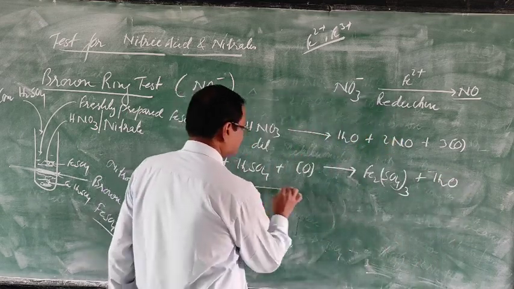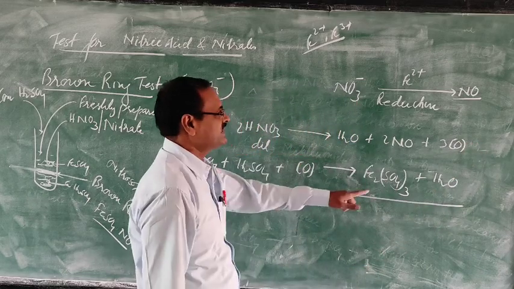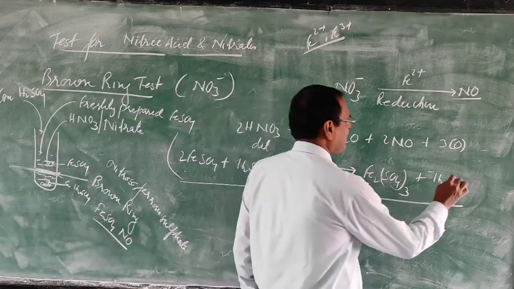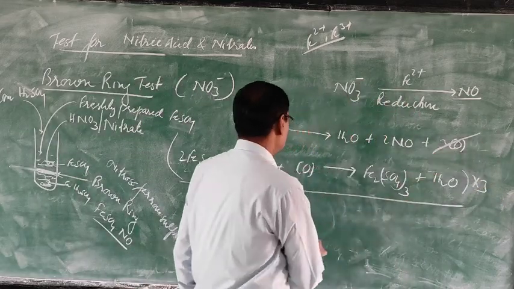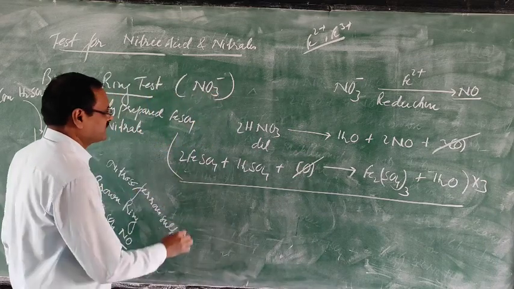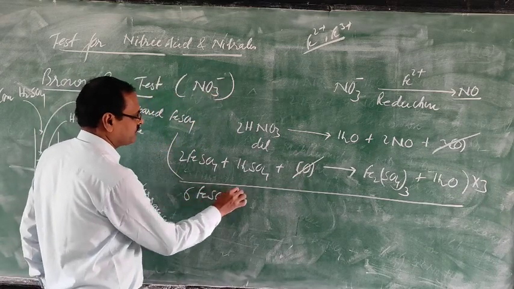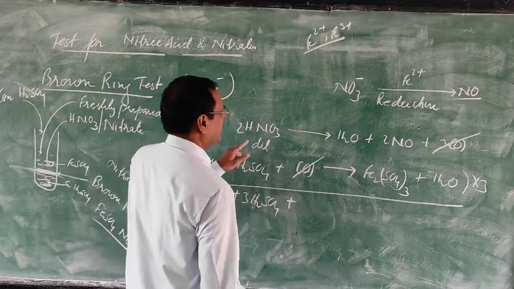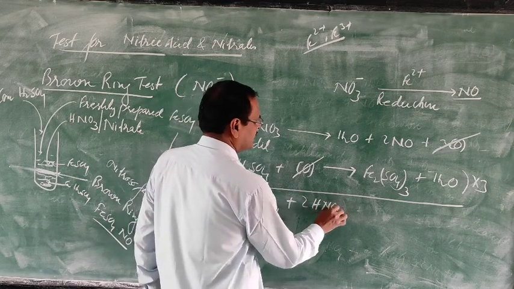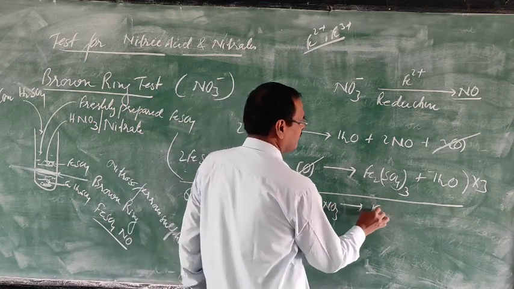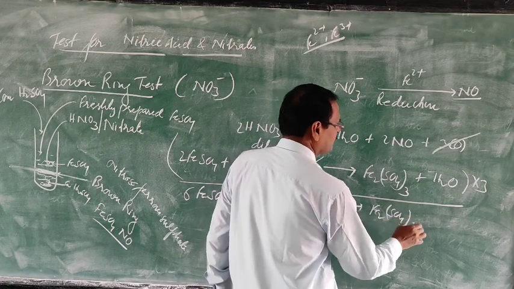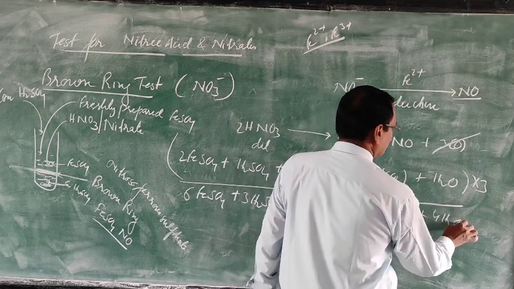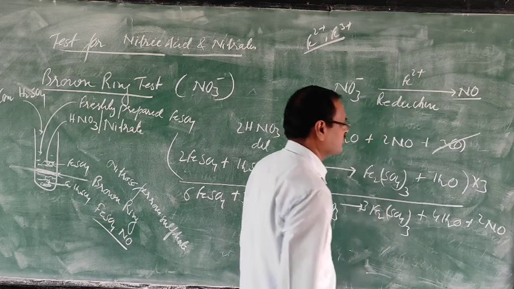You can add the equations. So the first one has 3 oxygen, but here only 1, then multiplied by 3. Now 3 will be cancelled. Then 3 to the 6, FeSO4, then 3 H2SO4, then 2 HNO3, it will form Fe2(SO4)3, then 3H2O plus 1H2O, 4H2O, and 2 nitric oxide.